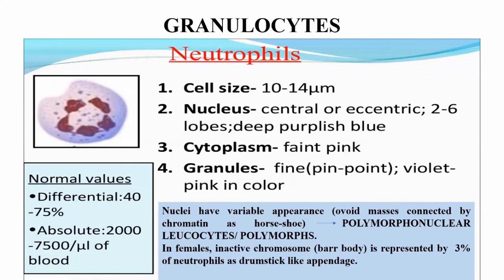You have an idea about the Barr body. You have done the Barr body, the inactive chromosome in the case of females. It is represented in neutrophils as drumstick-like appendages. Neutrophils have an appendage which represents the Barr body in the case of females. Abdul Nafe, do you want to ask something? You can unmute yourself and ask anything if you want.